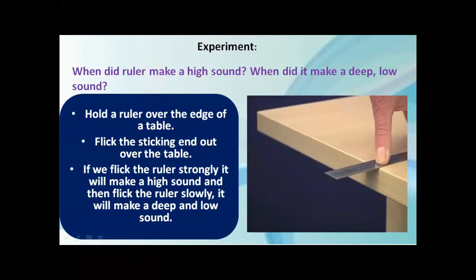Question number 1, try the experiment described on page number 73. When did the ruler make a high sound and when did it make a deep or low sound? The answer is, hold the ruler over the edge of the table and flick the sticking end out over the table. If we flick the ruler strongly, it will make a high sound, and if we flick the ruler slowly, it will make a deep or low sound. So this is the answer of the experiment.